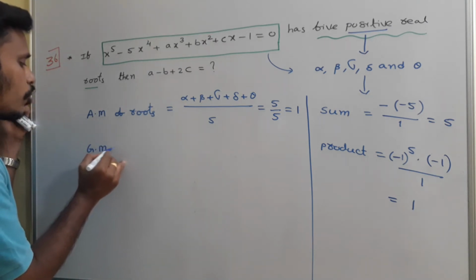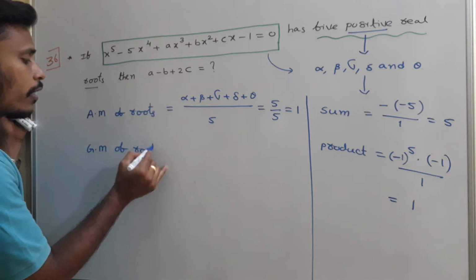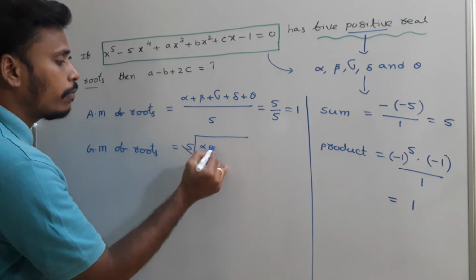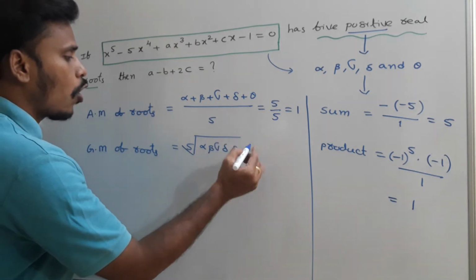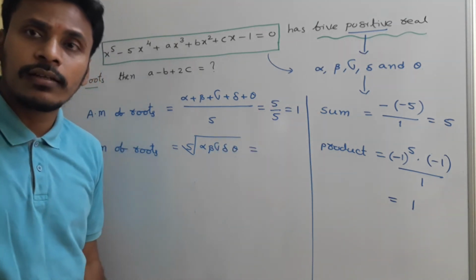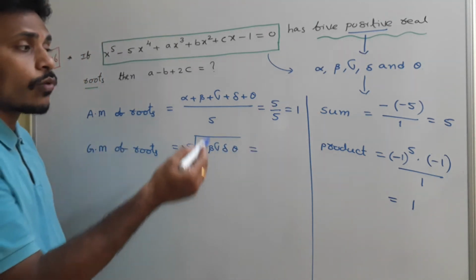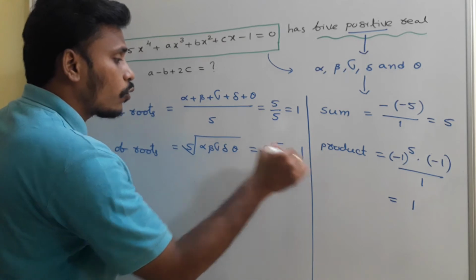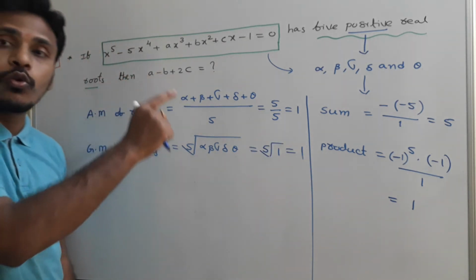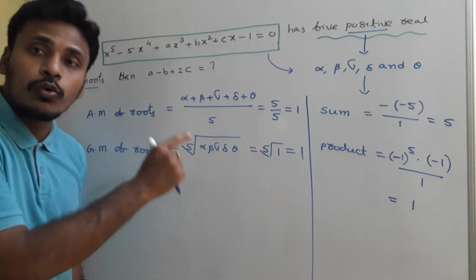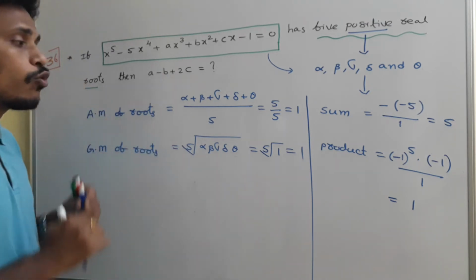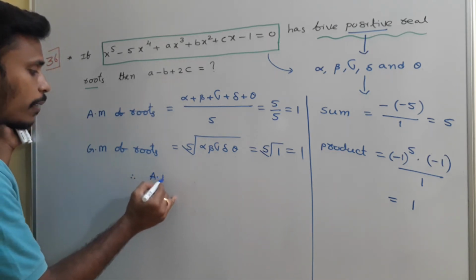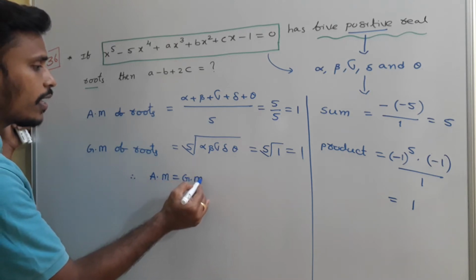Now just write the geometric mean of the roots. The geometric mean of 5 roots is simply the fifth root of the product alpha, beta, gamma, delta, theta. Already we have the product, right? The product is minus 1 power 5 into minus 1 by 1, which is 1. So it is the fifth root of 1, and that is equal to 1. So the arithmetic mean of the roots is 1, the geometric mean of the roots is 1. Both are 1. Therefore arithmetic mean is equal to geometric mean is happening.